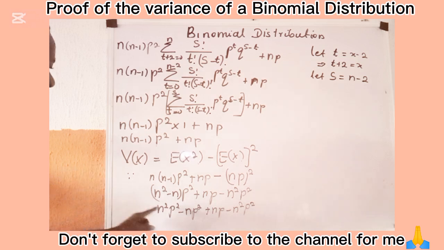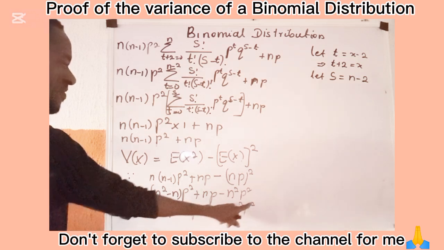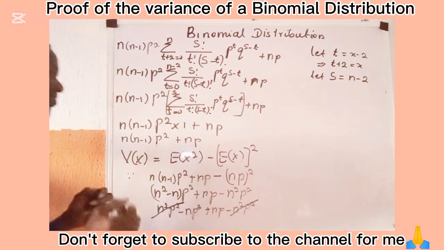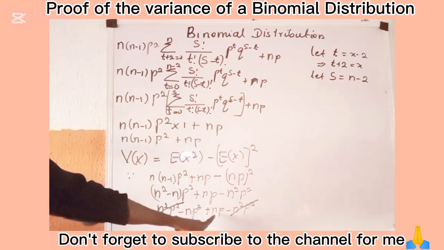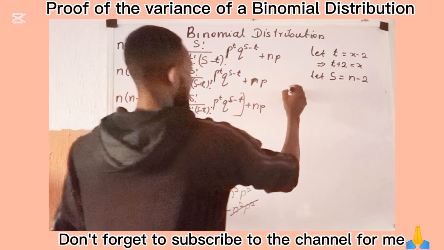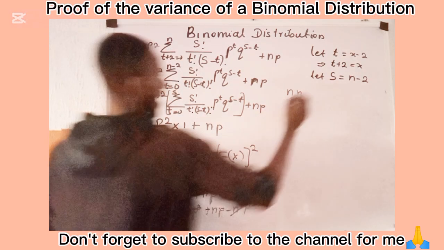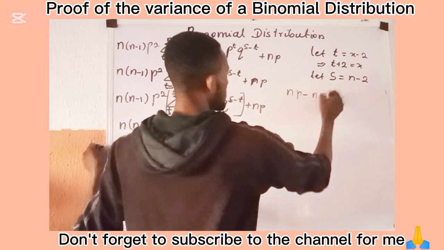Now we are seeing n²p² minus n²p², so this and this can go. If this and this can go, what we are left with is np, and the sign here is minus, so we have minus np².